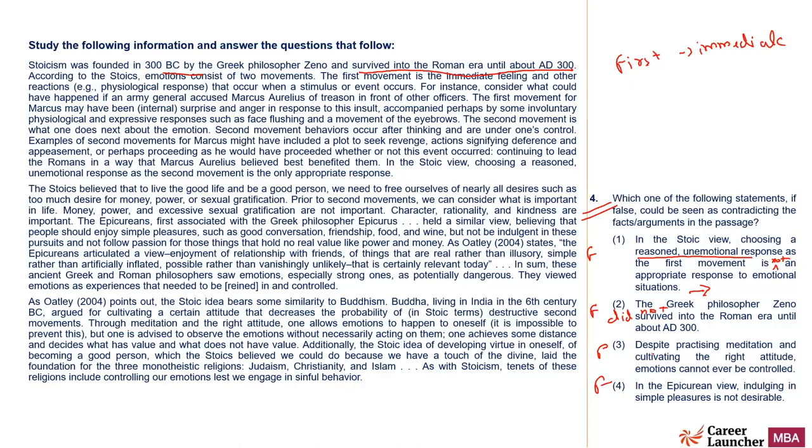Third one. Despite practicing meditation and cultivating the right attitude, emotions cannot ever be controlled. Let me make it false. Despite practicing meditation and cultivating the right attitude, emotions can be controlled. Yeah, this is in line with the passage again, right? If you practice meditation and cultivate right attitude, emotions can be controlled. This is what the passage has talked about. So even this is not the answer.